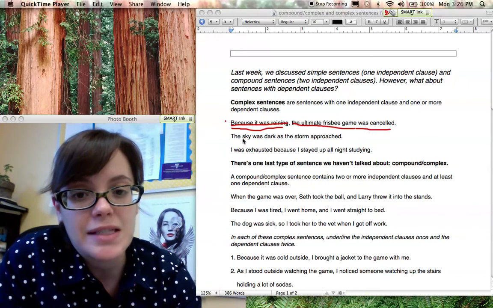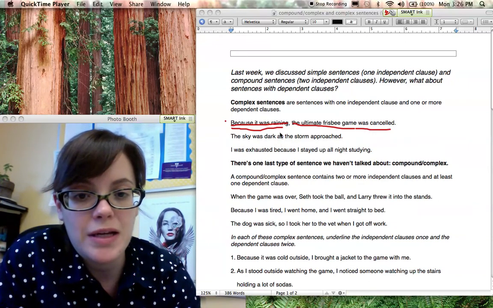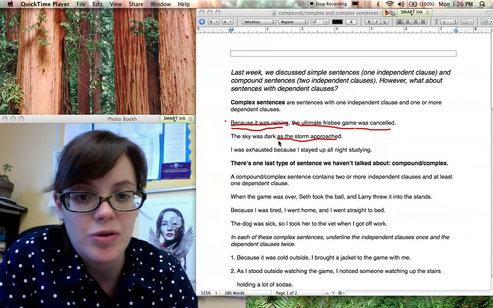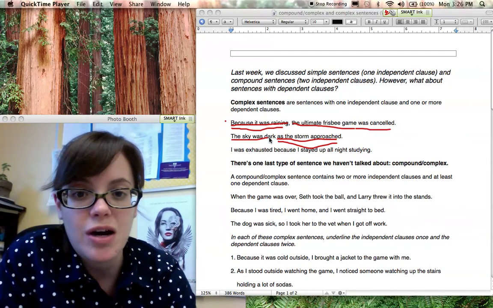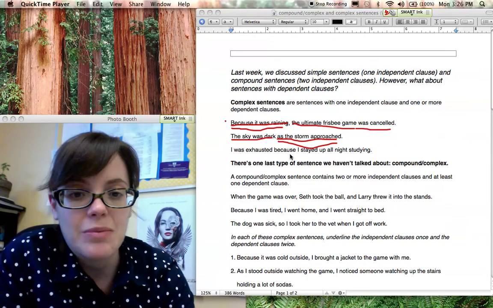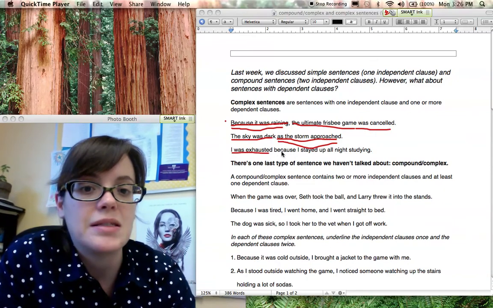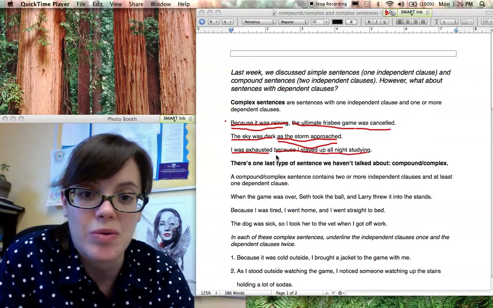All right, the sky was dark as the storm approached. Same thing. I've got a woobus cliffhanger word right here, as. So as the storm approached is a dependent clause, and then the sky was dark is my independent clause. Last one: I was exhausted because I stayed up all night studying. I was exhausted, independent; because I stayed up all night studying is dependent since it starts with my word because.